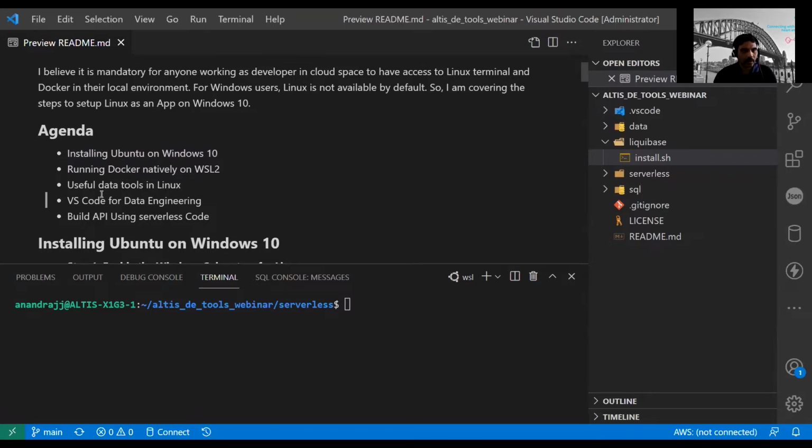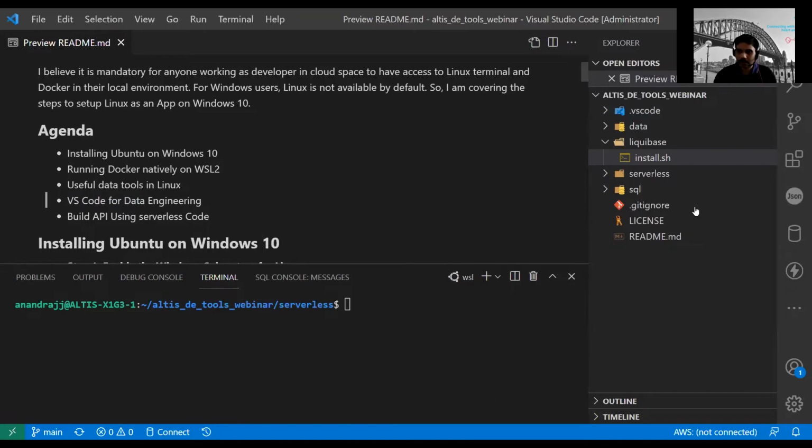I also want to highlight how we can use some of the Linux command lines to interrogate data, process data, and transform data. Just a quick introduction to get you started on that path. Then we'll see how we can use VS Code for connecting to your database, and how you can explore the data just using VS Code.